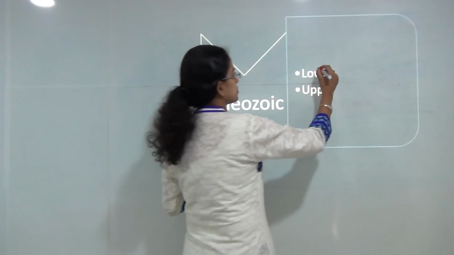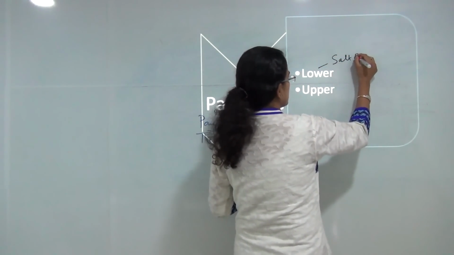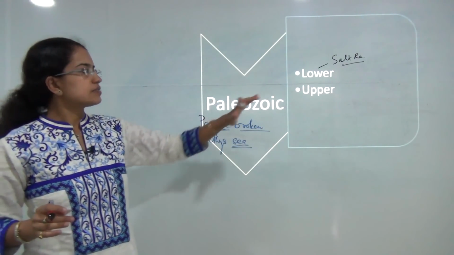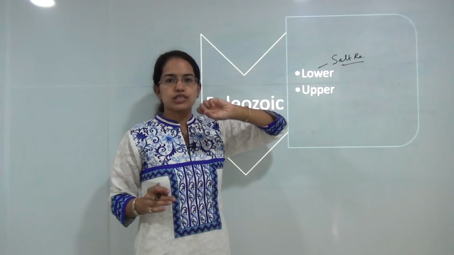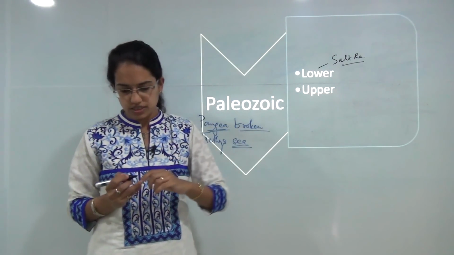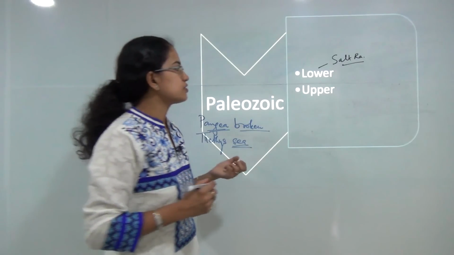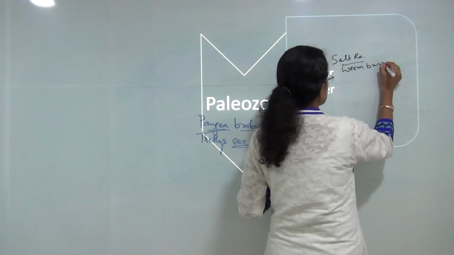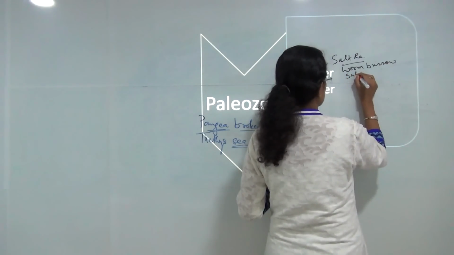The lower Paleozoic and the upper Paleozoic are the 2 main eras that we would be discussing here. The lower Paleozoic includes the Salt Range in Punjab. That's the main region it focuses on. It mainly concerns the fossiliferous sediments that have been deposited over the years in this region. It's known for its worm burrows and the subaerial weathering in this region.